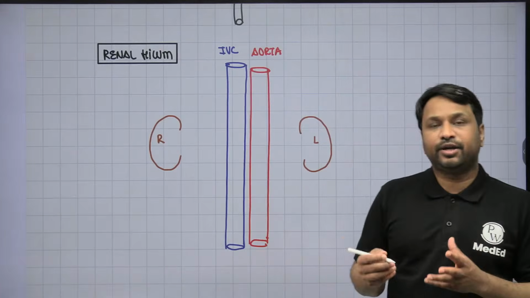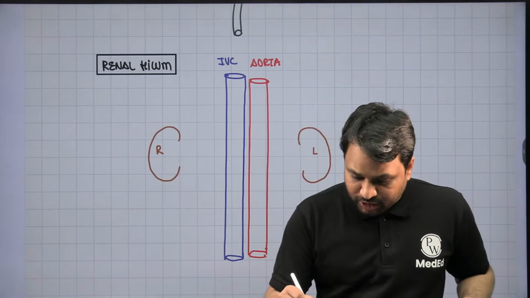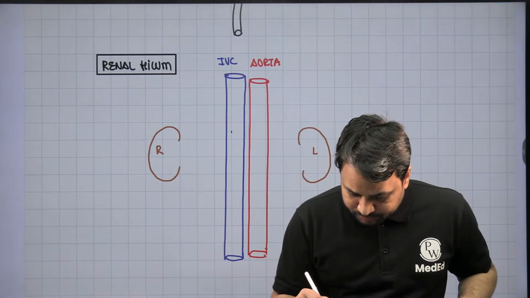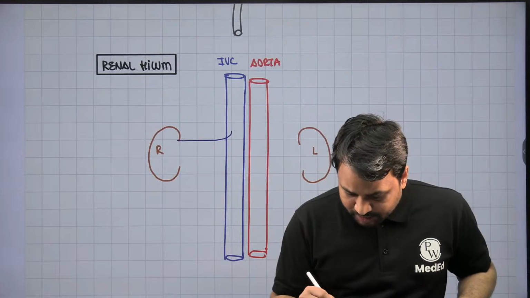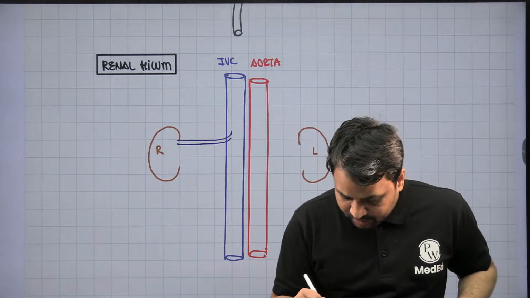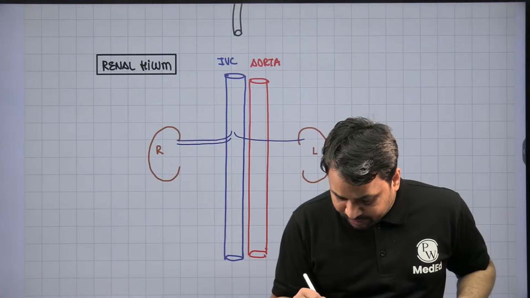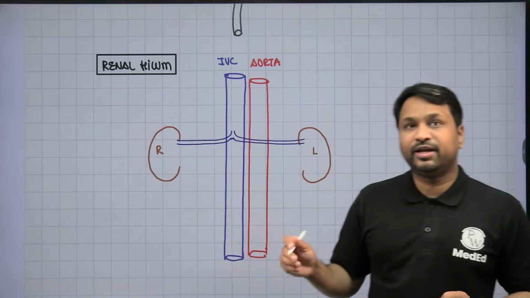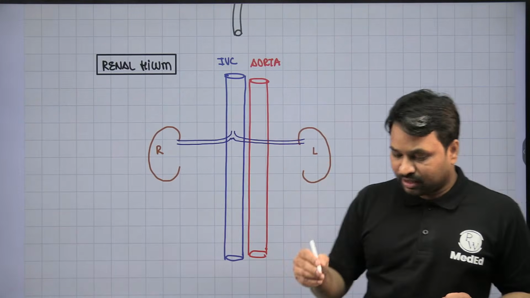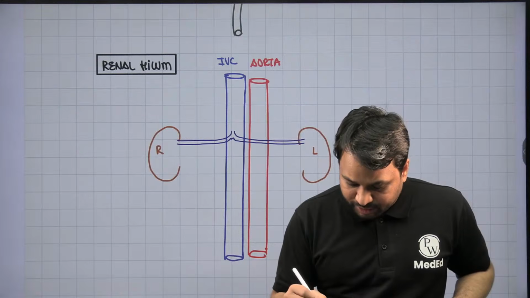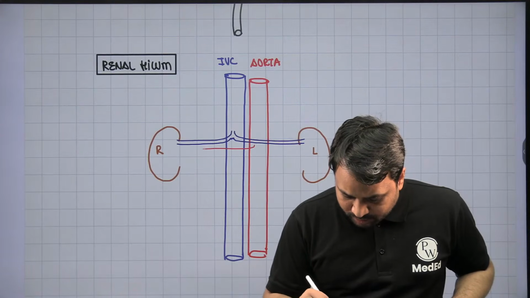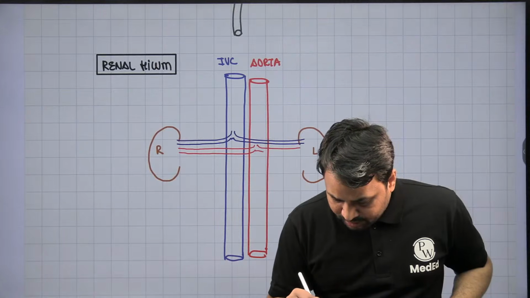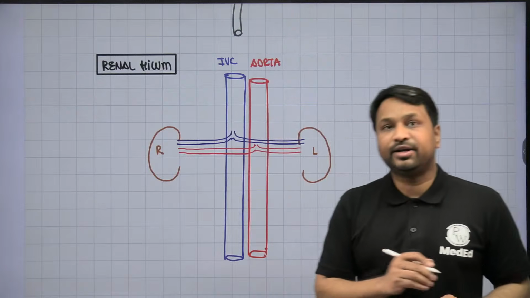Now, obviously, the renal artery, renal vein, everything is going to be there. So the first structure that you will see is going to be the renal vein. You will see from here, this is going to be the right renal vein, and this is going to be the left renal vein. Needless to tell you that the left renal vein is far longer than the right one. Then you have the renal artery. The renal artery is going to go here. This is the right renal artery and this is the left renal artery. So you would notice that the left renal artery is shorter.